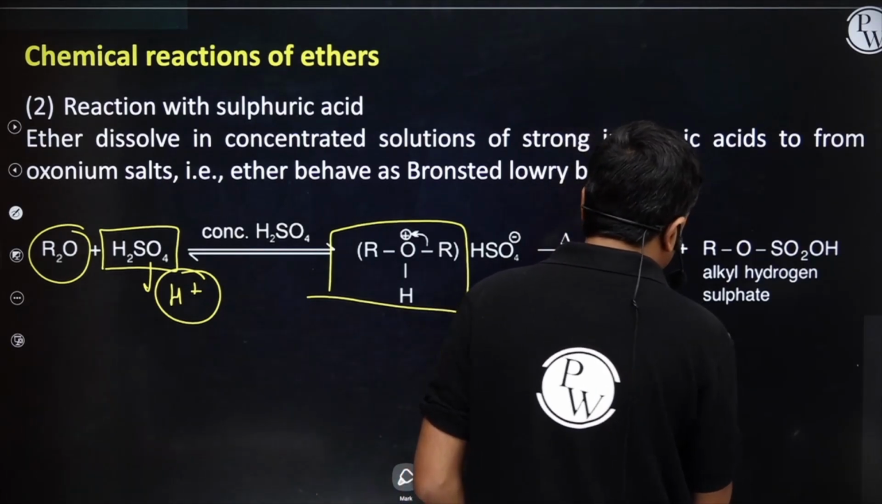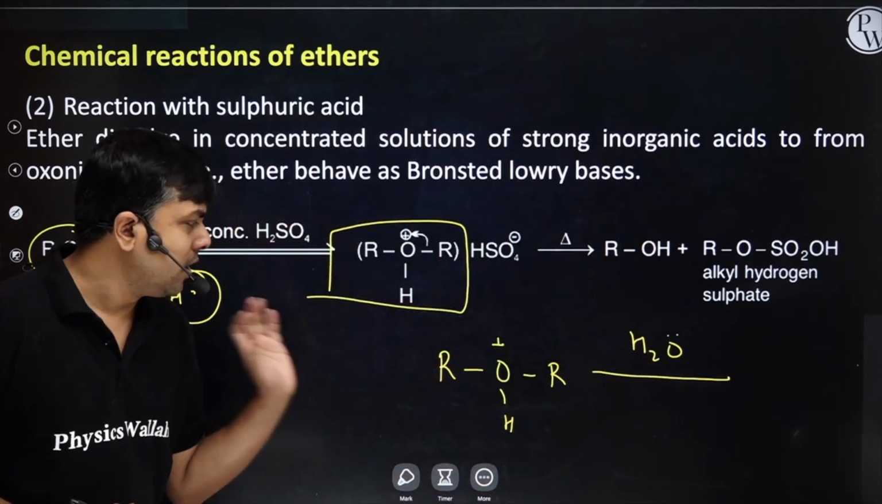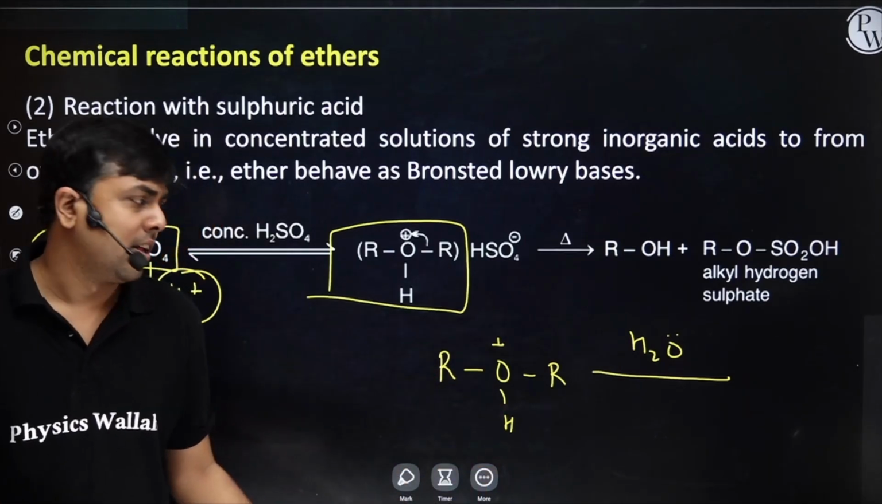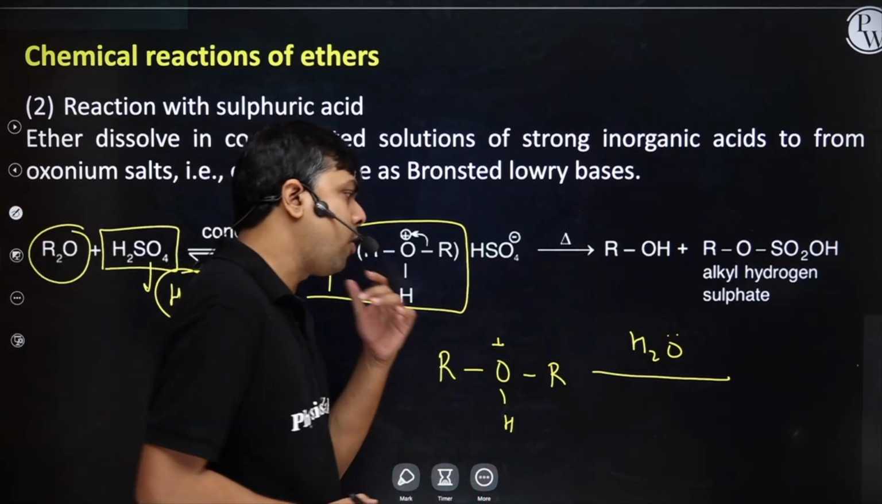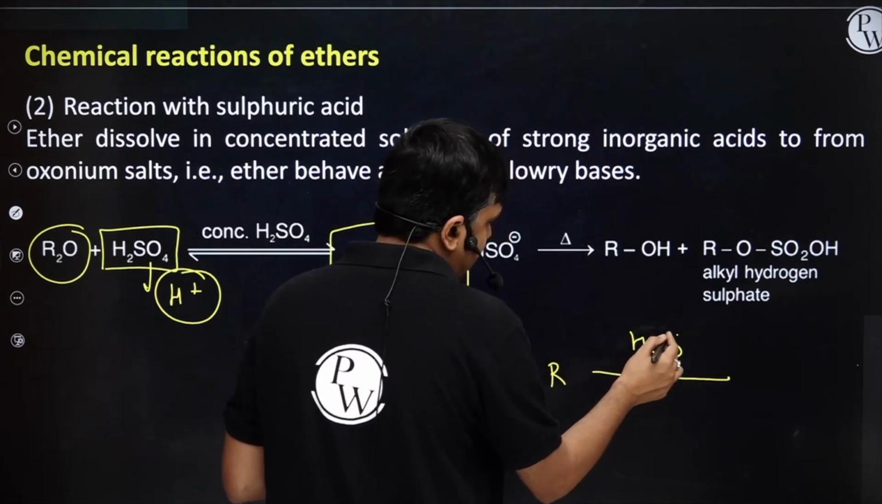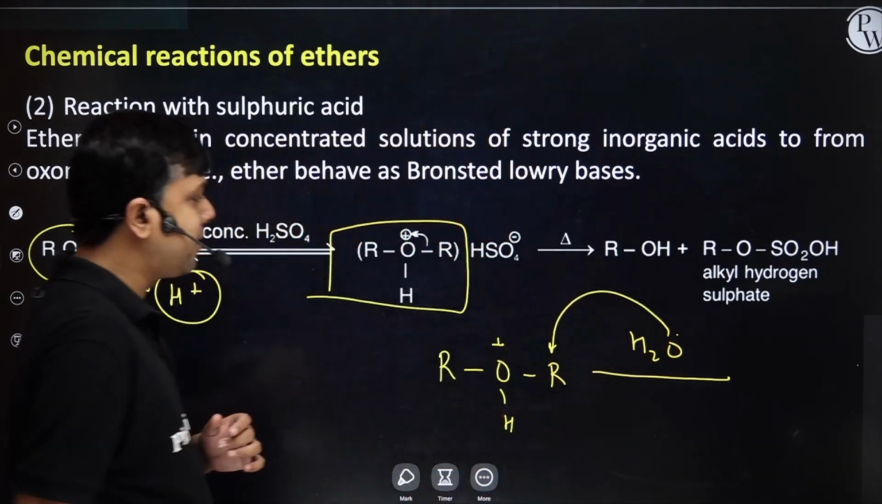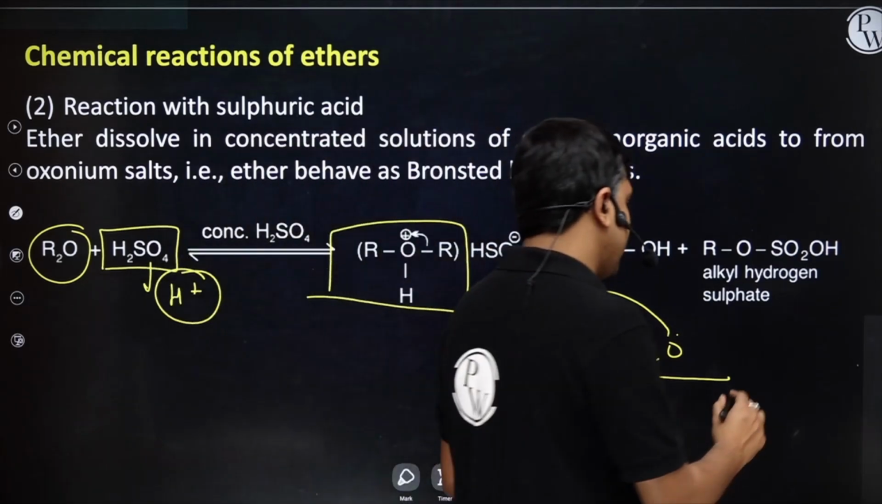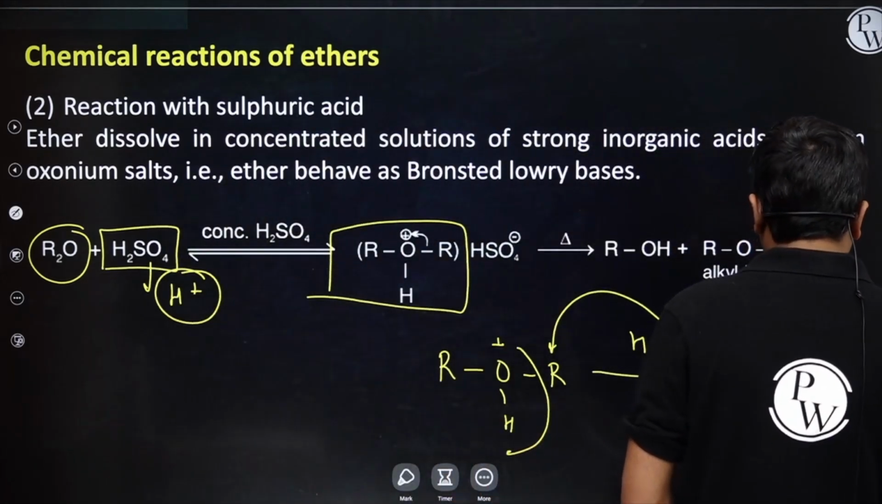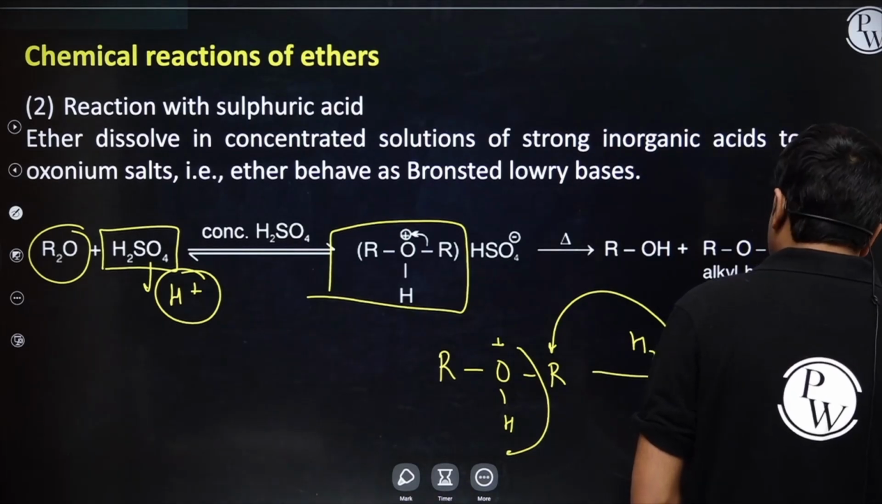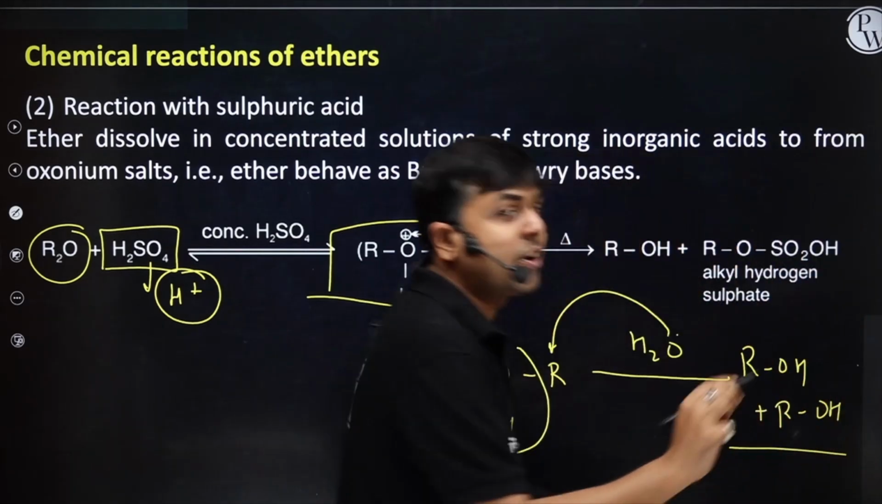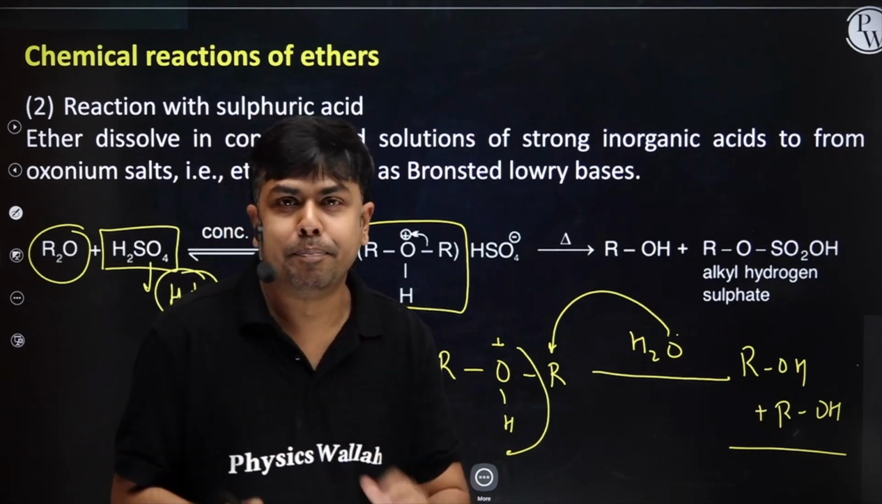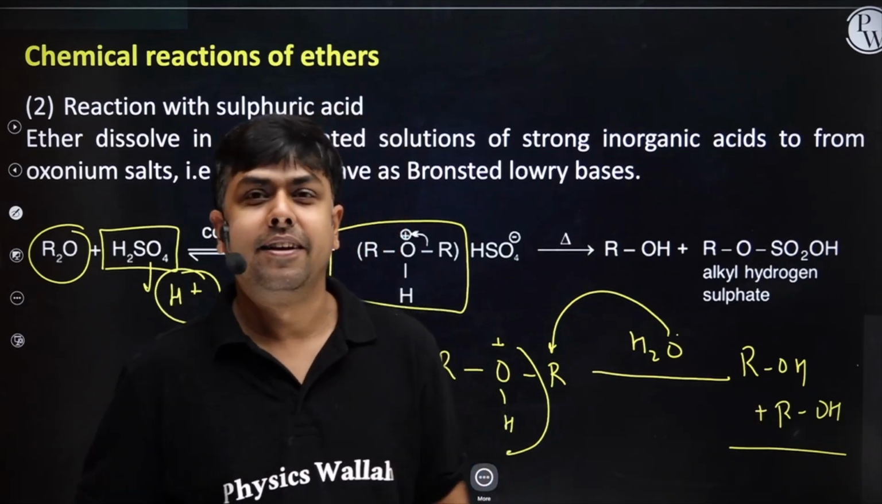Now, attack of water will occur. Since here it's a symmetrical alkyl, it will attack on any one of the carbon. Here let's suppose if it's attacking, it will act as a leaving group. So I will have the formation of ROH along with ROH. But let us try to understand this reaction in a better way through an example itself.